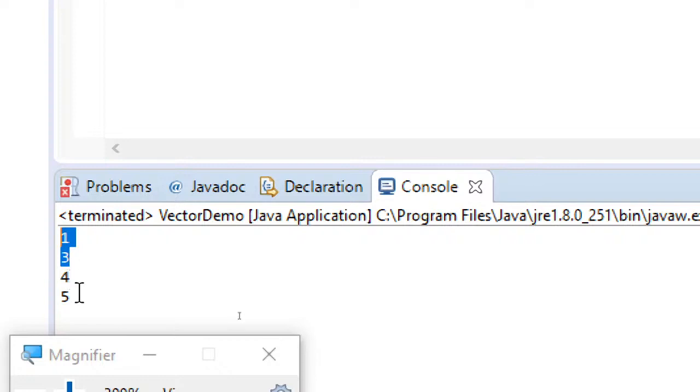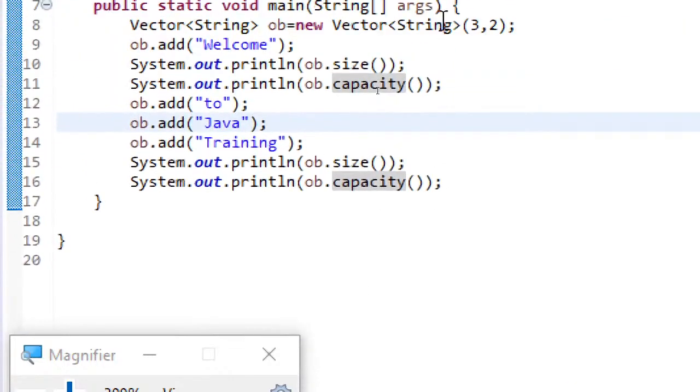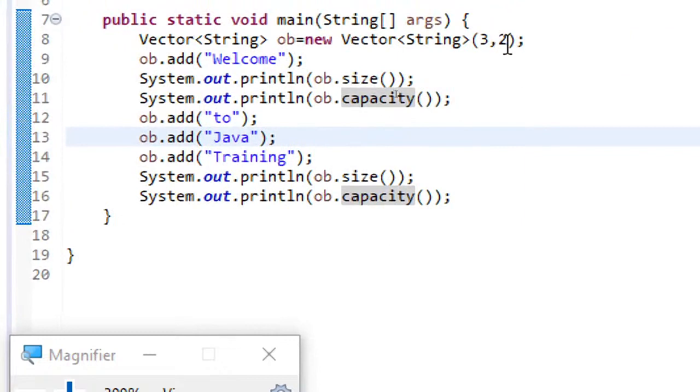And after adding four elements, this is the output it returned. Here you can see the size is returning 4 and the capacity is returning 5. Here the capacity returned 3, here the capacity returned 5. So you have to understand that the step counter will be added to the capacity value. This is how you are saying it to grow.